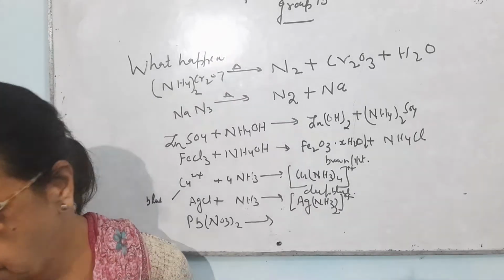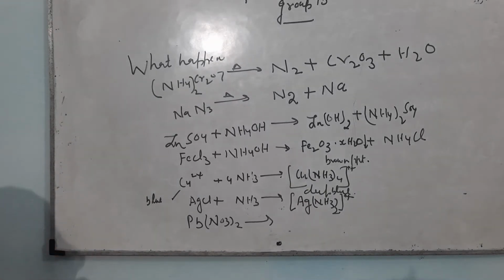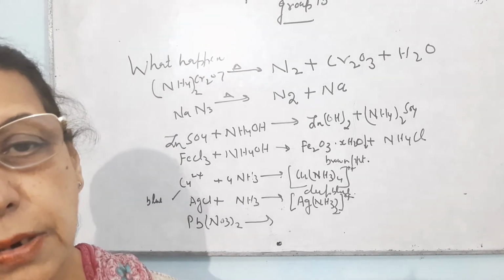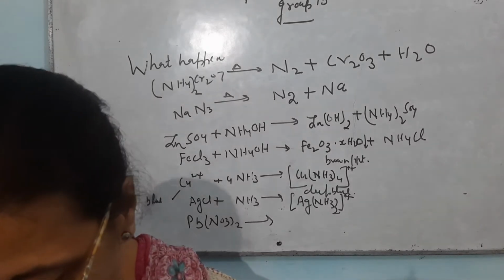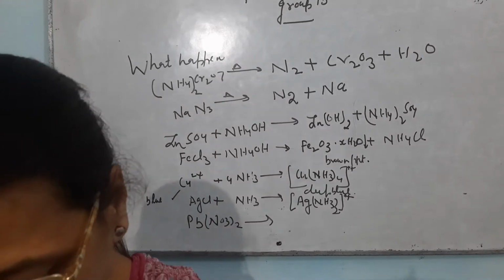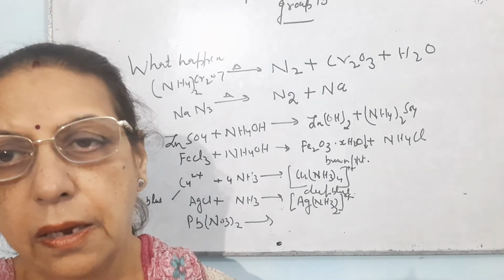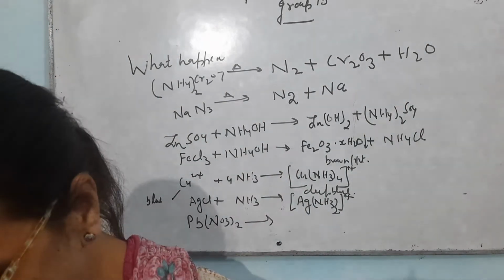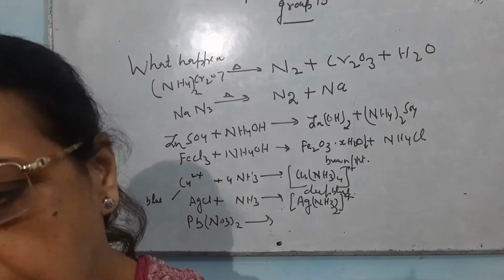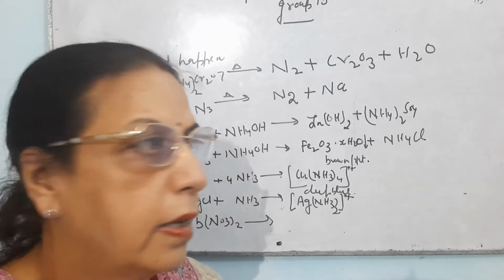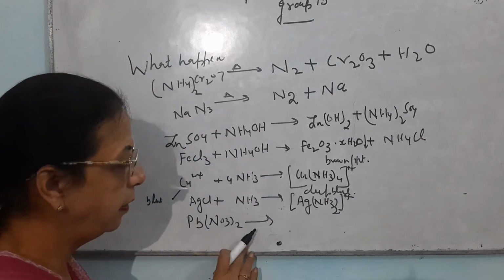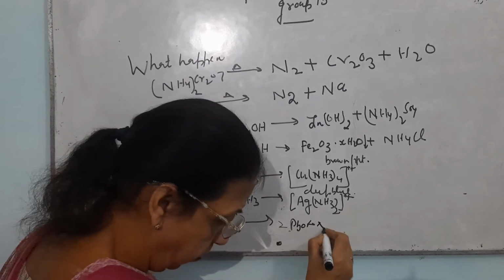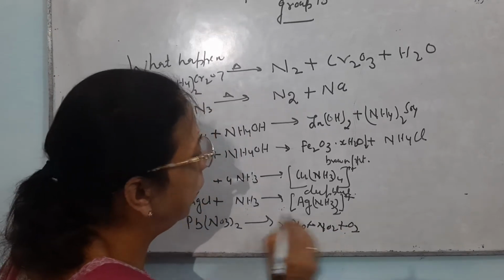One question which is very popular for the board examiners: lead nitrate on heating gives a brown gas which undergoes dimerization on cooling. Identify the gas. Lead nitrate, when it is heated, there is a formation of PbO, brown gas NO2 along with oxygen.